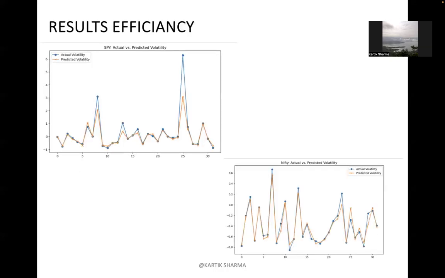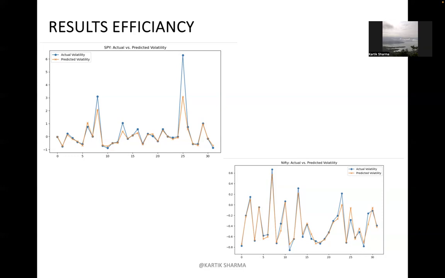Here I'm going to talk about the actual volatility graphs that I've incorporated. Basically, it represents the true values of the data sets over 30 days. The actual volatility has sharp peaks and valleys, with one notable spike at day 25, which is evident. Whereas the model's prediction for the SPY volatility is based on previous data.